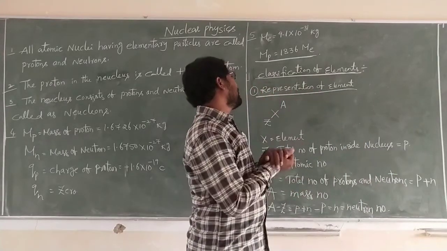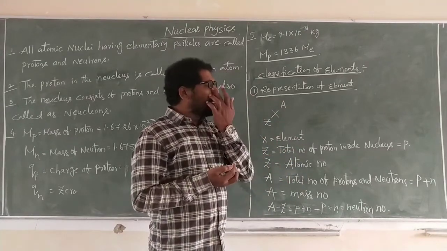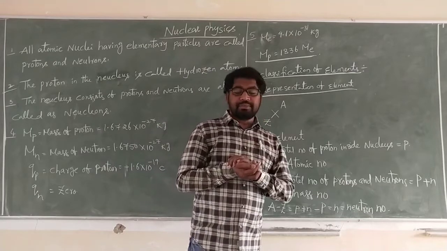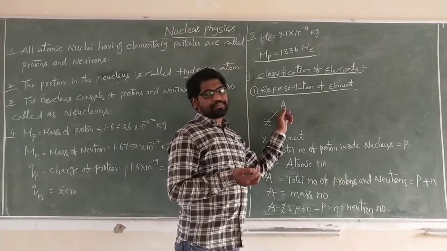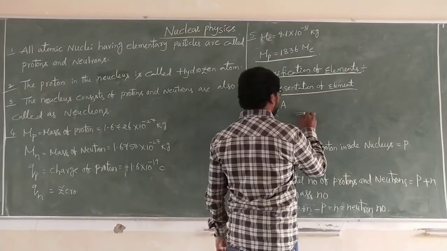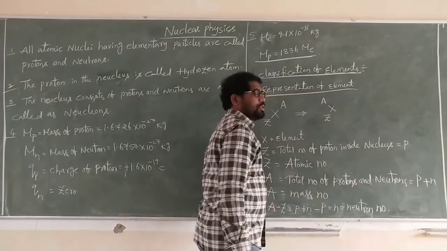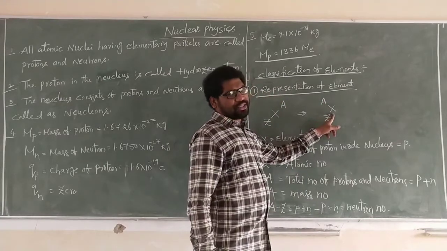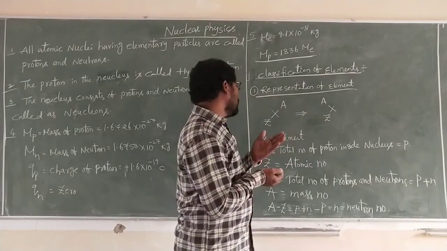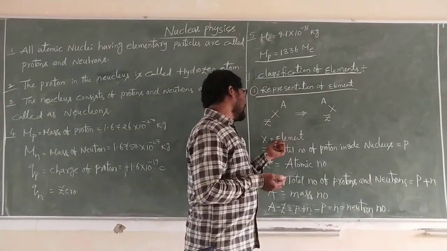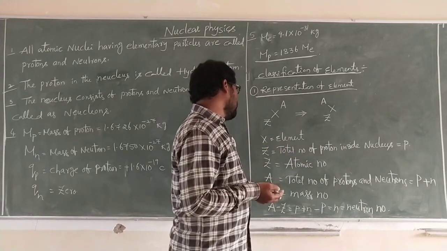So in classification of elements, first we have to represent the element. Any element I write must have its atomic number and mass number, X, Z, A. X is the element, Z the atomic number, A the mass number.